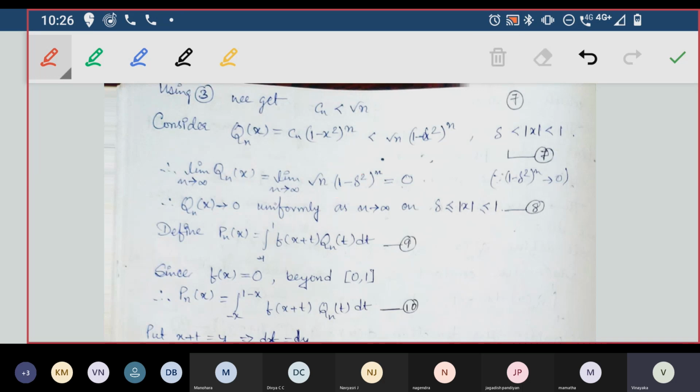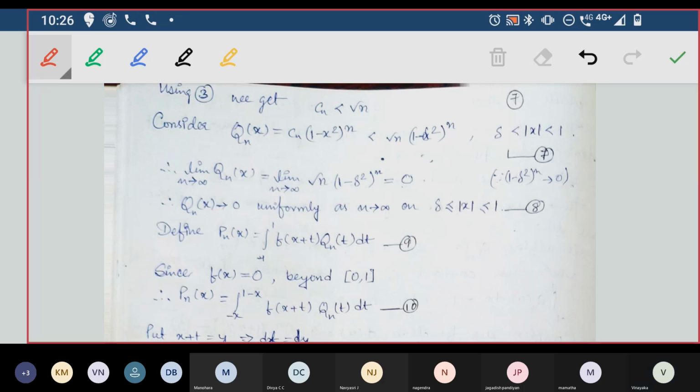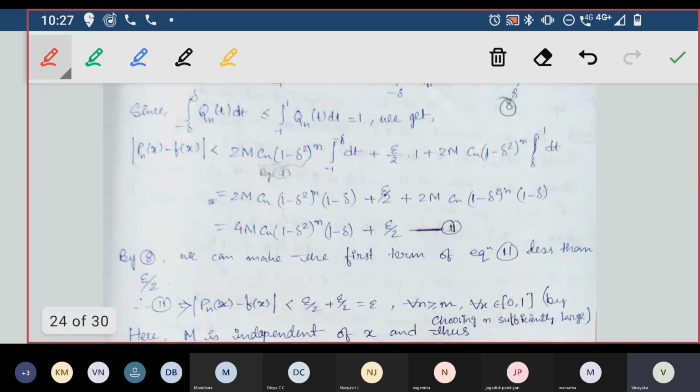So if I go with the limit definition for this, what will it be? Modulus of root n into (1 minus delta squared) power n minus 0 is less than epsilon by 2. That is by using the definition of limit of a convergence of a function. No, this is not a function, it is the limit of a sequence definition. If you go back and see the limit of a sequence definition, you will get this. So I can say this whole thing from here to here is less than epsilon by 2.